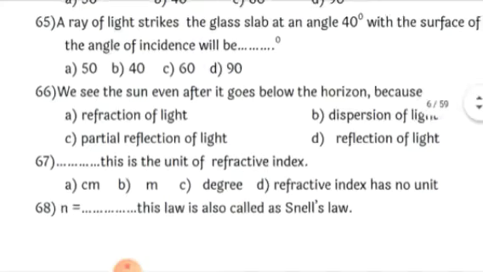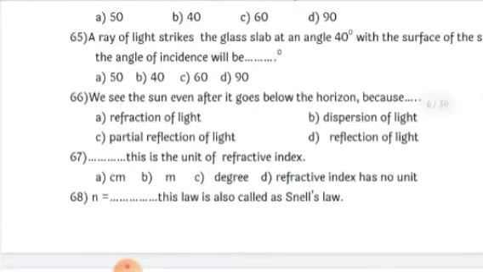We see the sun even after it goes below the horizon because of refraction of light. It's not dispersion. Dispersion is light getting split into 7 colors. Partial reflection of light takes place when a light travels from a denser medium to a rarer medium, and reflection of the light does not take place in the atmosphere. Is that clear?